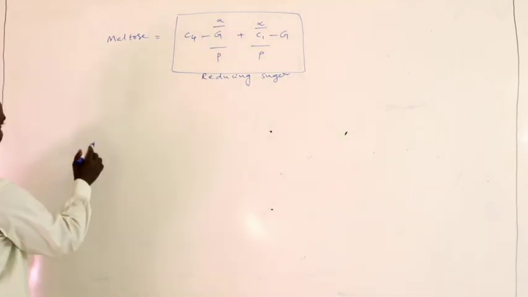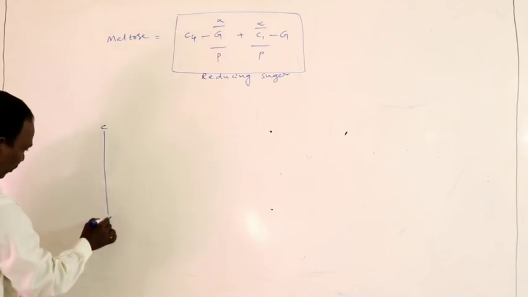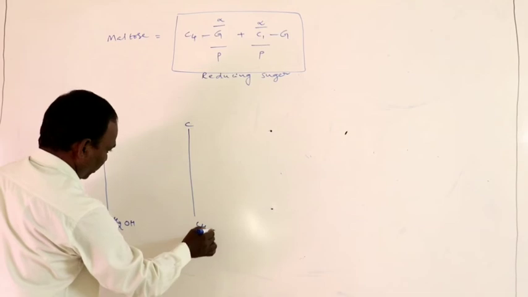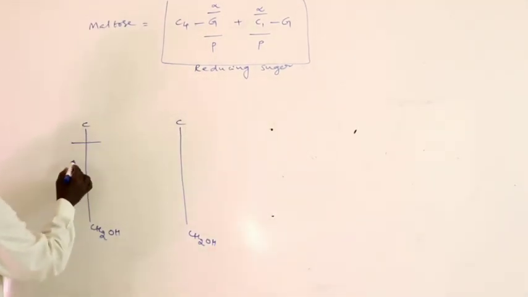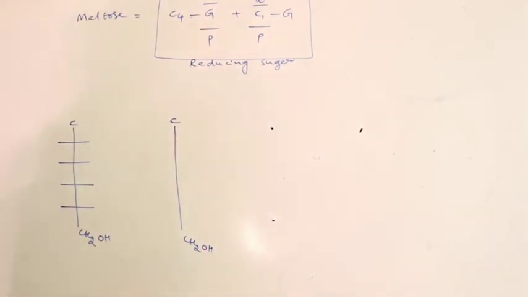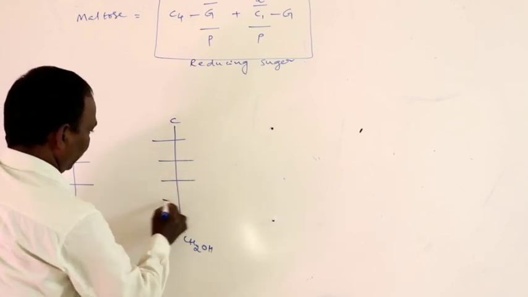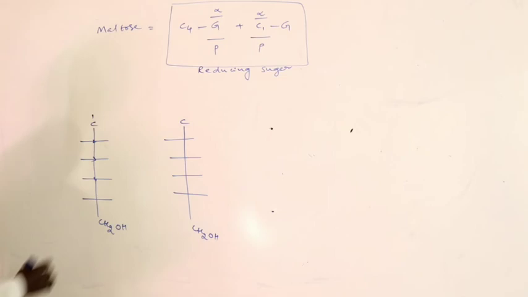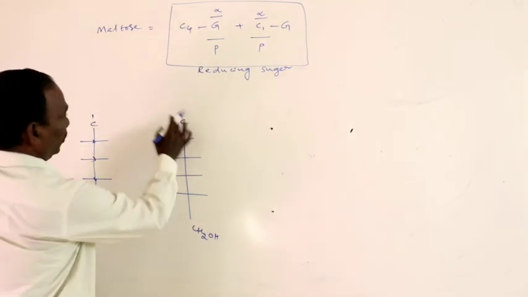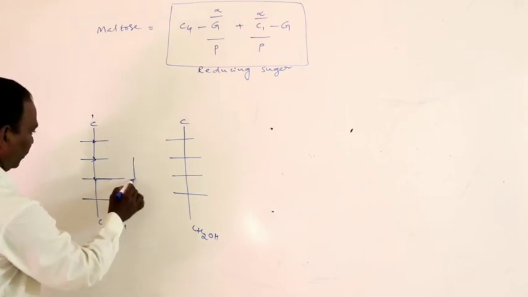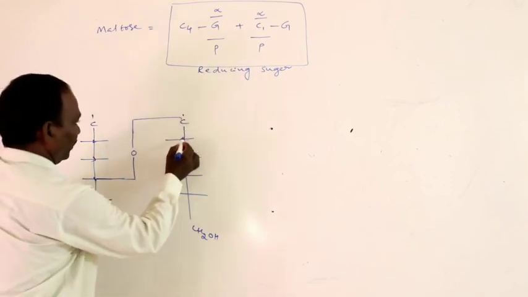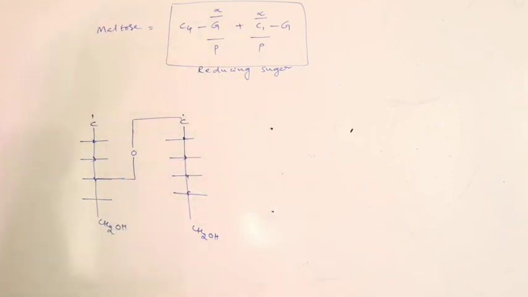Now the Fischer projection formula of maltose is: first glucose unit CH2OH and second glucose unit CH2OH, with carbons 1, 2, 3, 4, 5, 6 in each. The fourth carbon of the first glucose is linked with the first carbon of the second glucose like this.